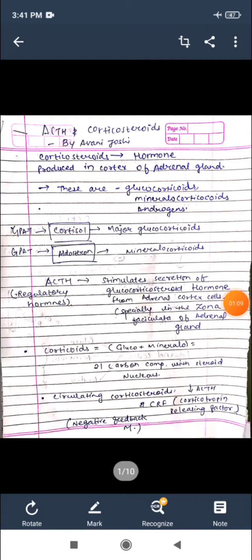So ACTH means adrenocorticotropic hormone. In the biosynthetic way, it is a 39 amino acids long straight peptide chain hormone that is derived from the 266 amino acid precursor, proopiomelanocortin.